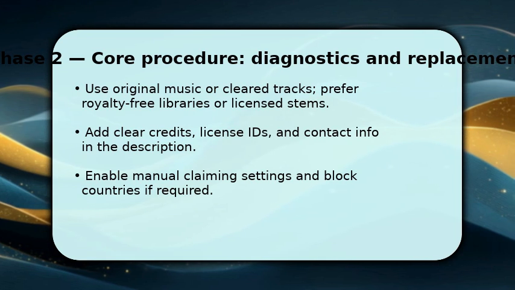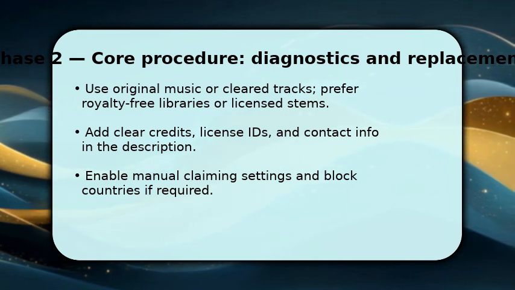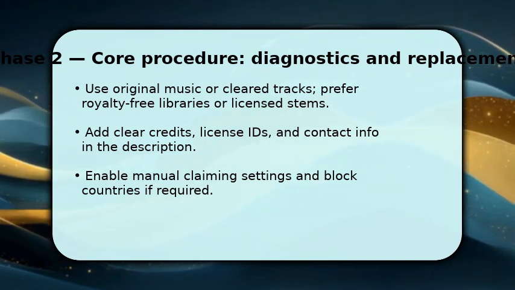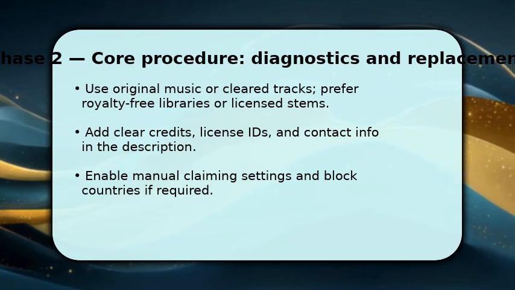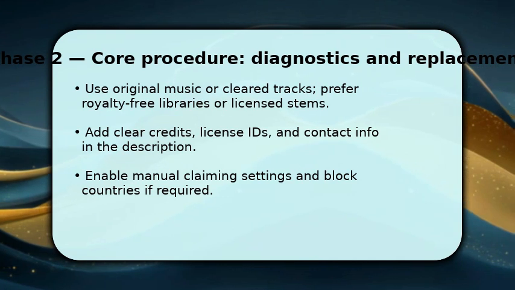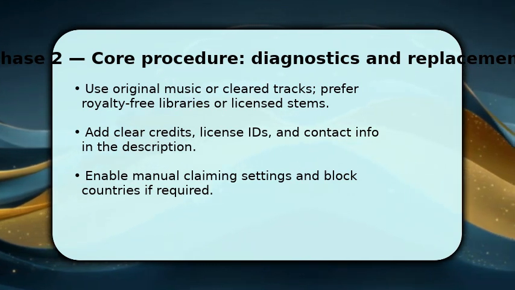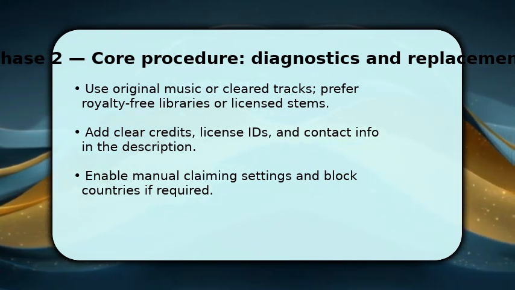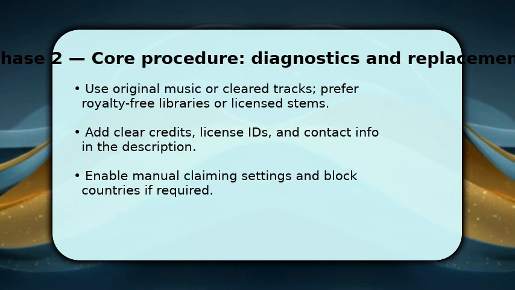Make sure monetization settings match licensing terms, and if necessary, use YouTube's manual claiming or territory block options to restrict regions with known licensing conflicts. This reduces automated flags and helps human reviewers see your intent and permissions clearly, so strikes are less likely.